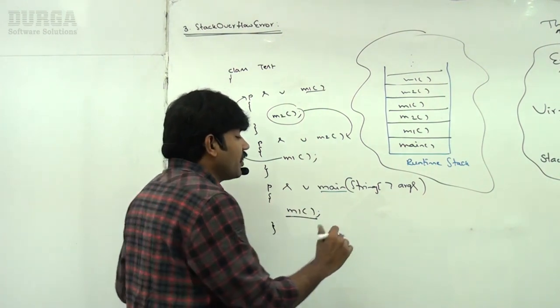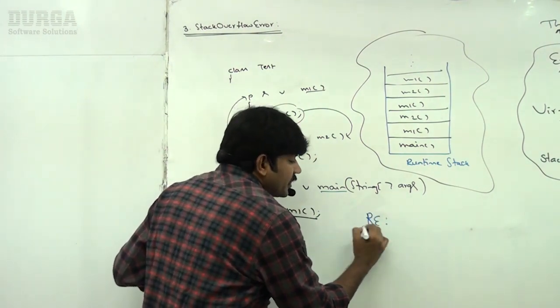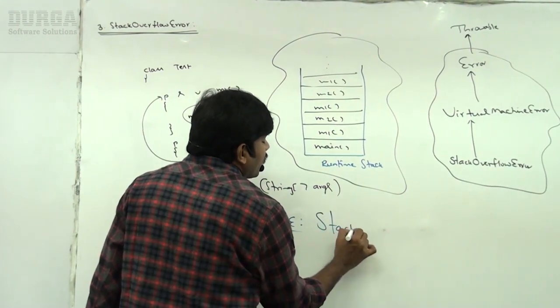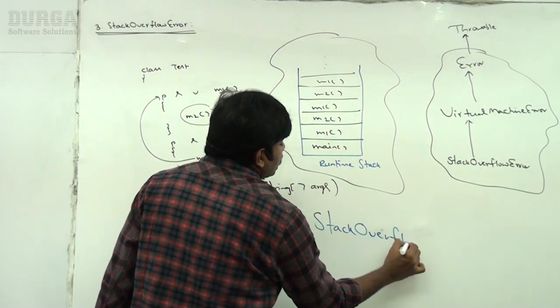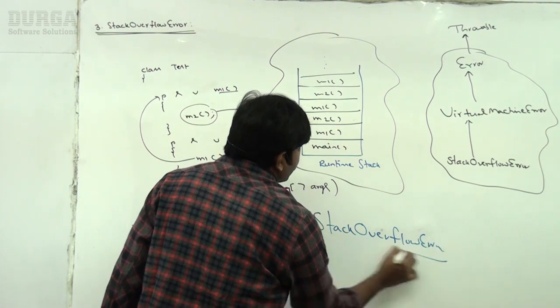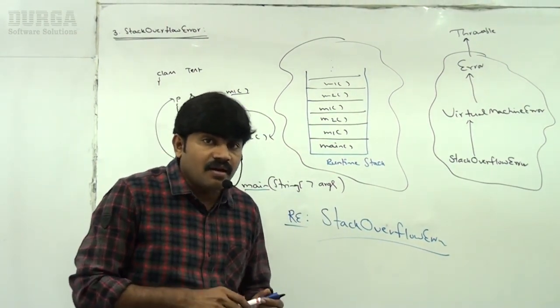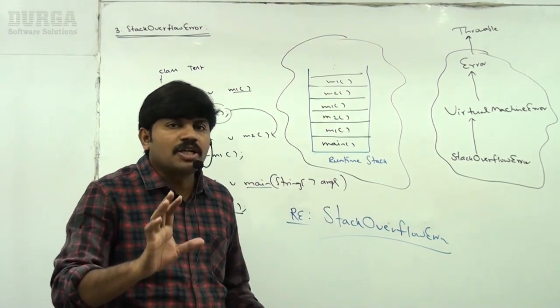Sir, what exception are we going to get? Of course, sir, a runtime error: Exception in thread main, StackOverflowError. So when will you get a StackOverflowError, sir? If there is a recursive method call, then there is a possibility of StackOverflowError.